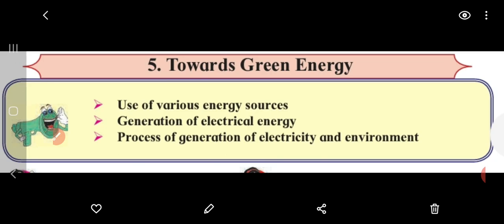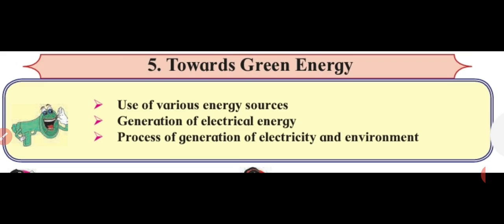So in the last lecture we had finished with chapter number 4, Environmental Management, and today we are going to start with chapter number 5, Towards Green Energy. As the name of the chapter suggests, in this chapter we are going to discuss different energy sources, then how electrical energy gets generated through these sources, what the processes of generation of electricity are, and how we can save our environment.